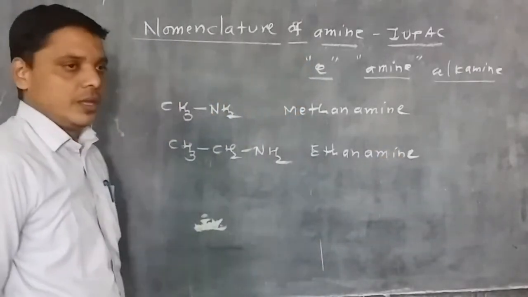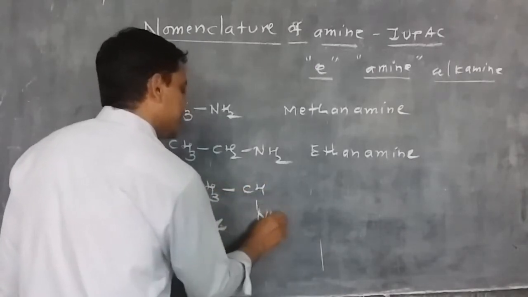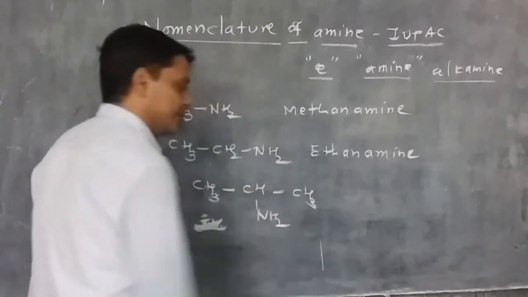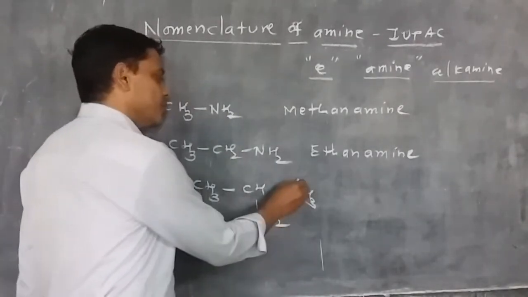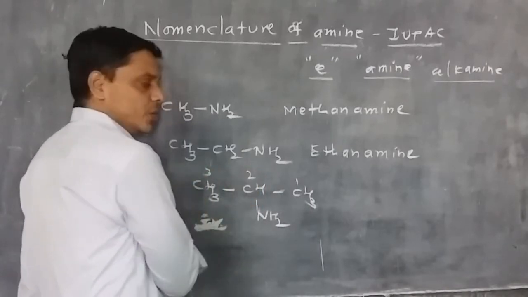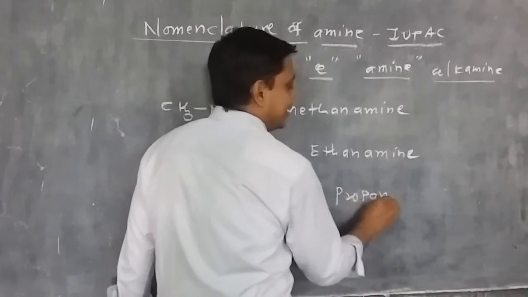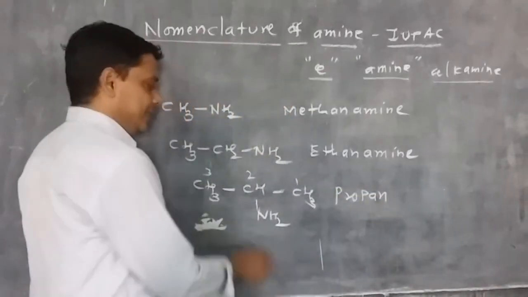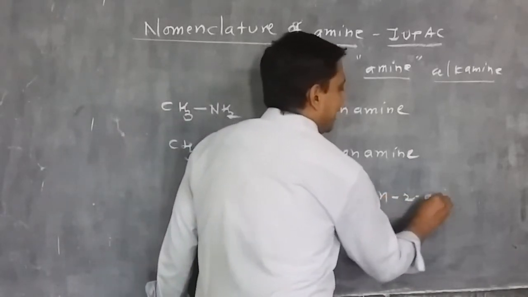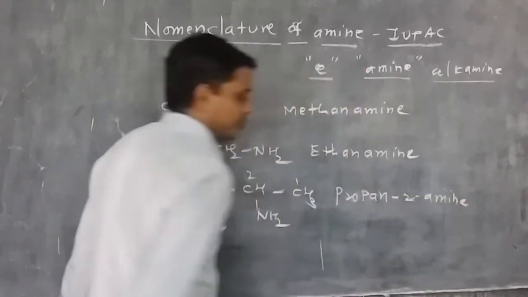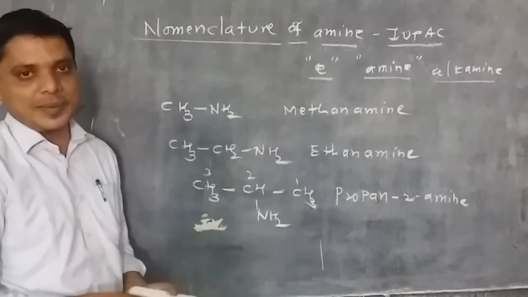Suppose we draw CH3, then CH, then NH2, and then CH3. Here the NH2 functional group is in branch form, so numbering is needed: 1, 2, 3. We get 3 carbons, so the parent alkane is propane, with the E replaced. The 2 carbon carries the amine, so it is propan-2-amine. These are all primary amines.